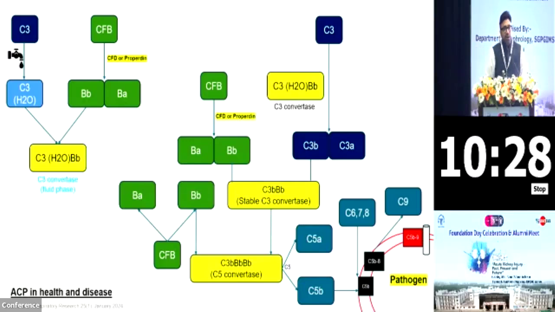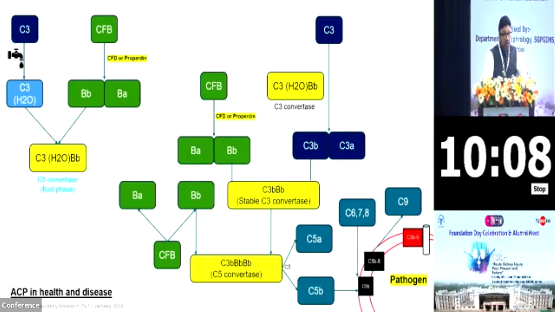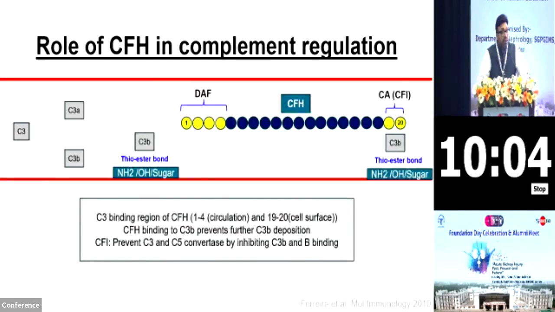The membrane attack complex is not a molecule, but just a channel which is formed in the surface of the cell. This channel is open and there is free flow of electrolytes irrespective of the gradient, resulting in hemolysis or lysis of the cell. So this is how a pathogen is destroyed. But this can happen to even a normal cell, and that can be suicidal. So how is that regulated? Here comes the role of complement factor H.